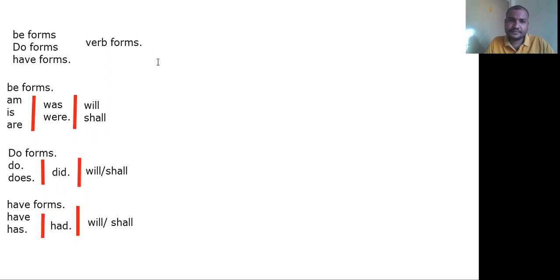Now, how are we going to use these helping verbs, I mean verb forms, in our statements for various sentences? Let's practice that.